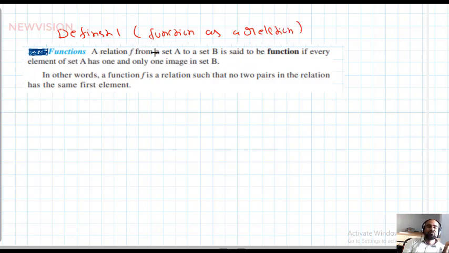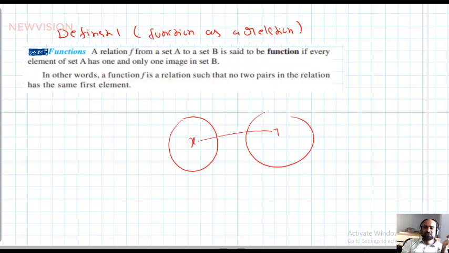A relation f from a set A to a set B is said to be a function if every element of set A has only one image in set B. In other words, a function f is a relation such that no two ordered pairs in the relation have the same first component.